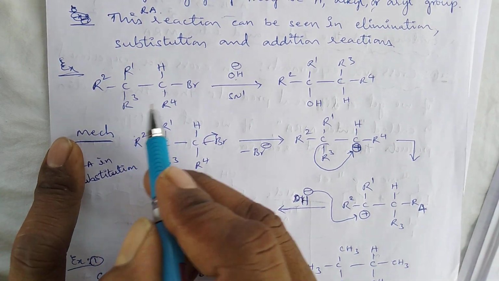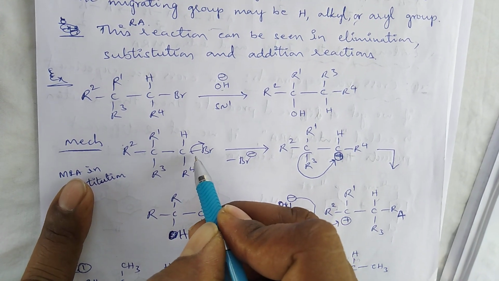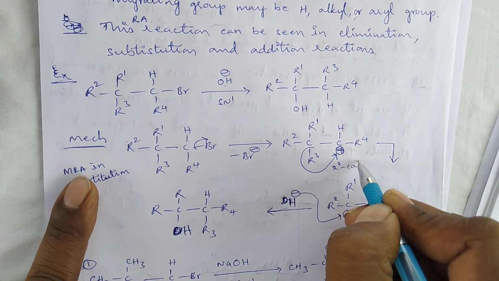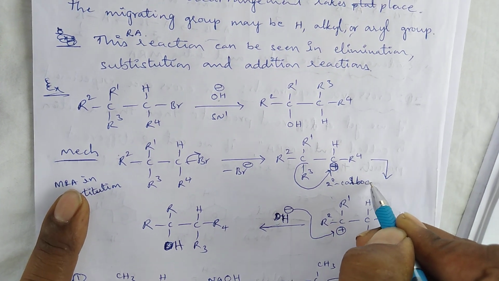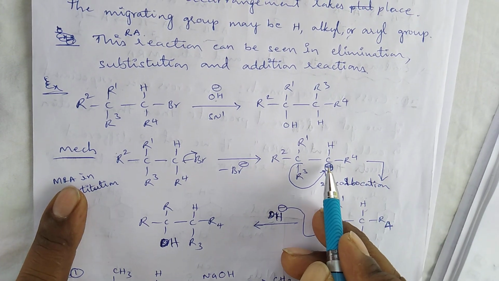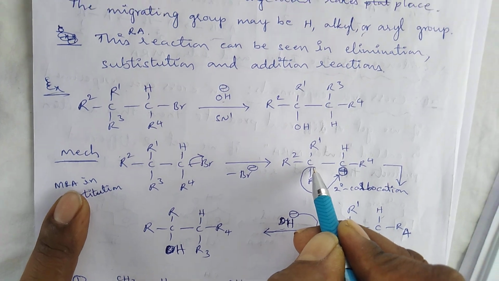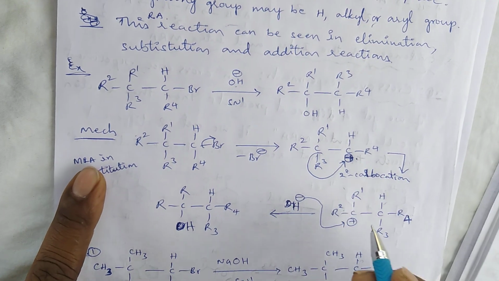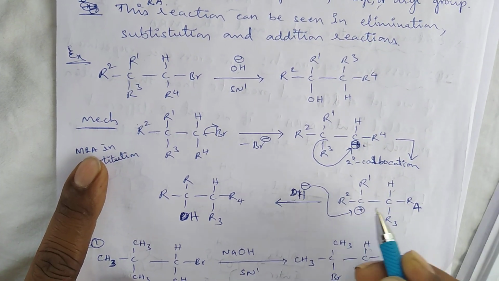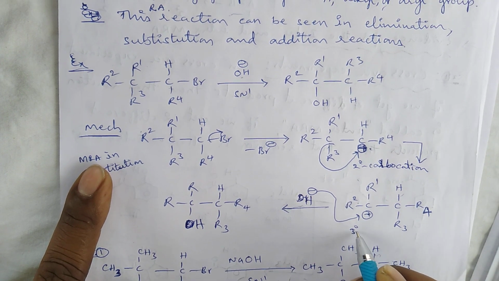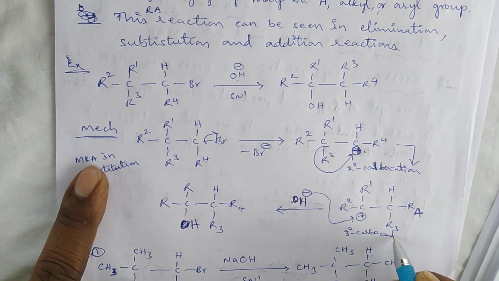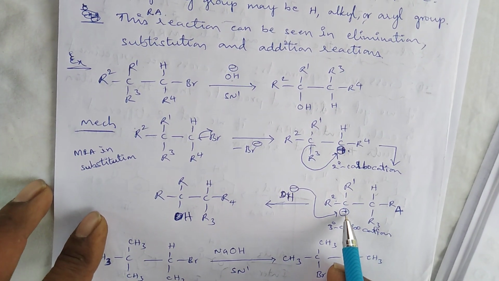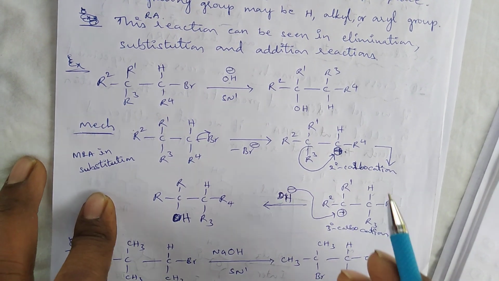In the reaction mechanism, first by the loss of bromide ion, it produces a secondary carbocation, and by the migration of this alkyl group from this carbon to the less stable carbocation, we get the more stable carbocation. Here this is the tertiary carbocation. So compared to secondary carbocation, tertiary carbocation stability is more according to inductive effect.